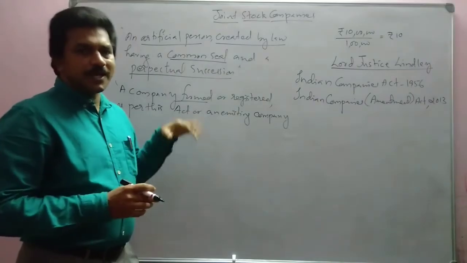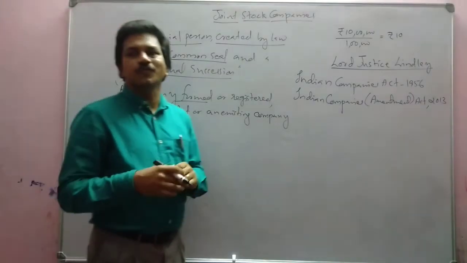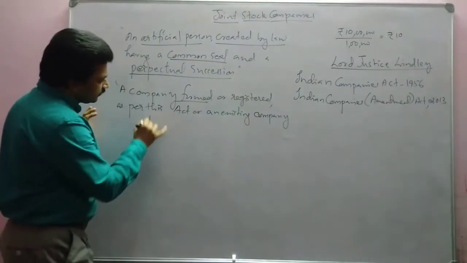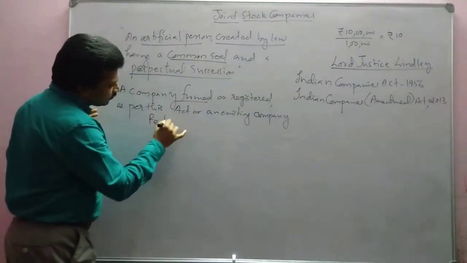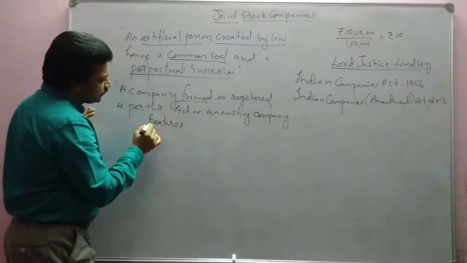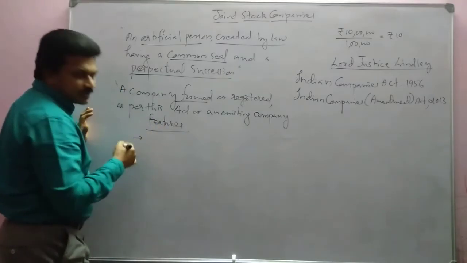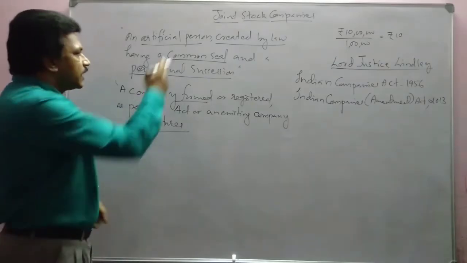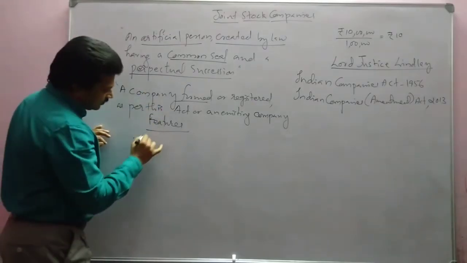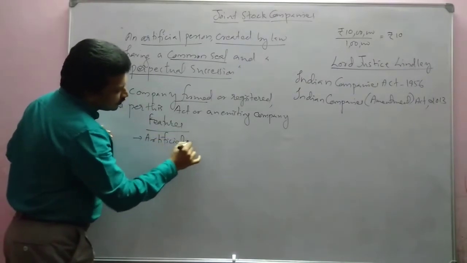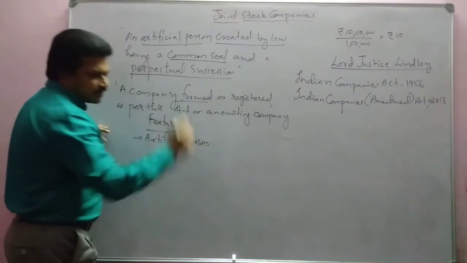Now let us see what are the features of a joint stock company. What are the features of joint stock companies? The first one we can say, company is an artificial person.